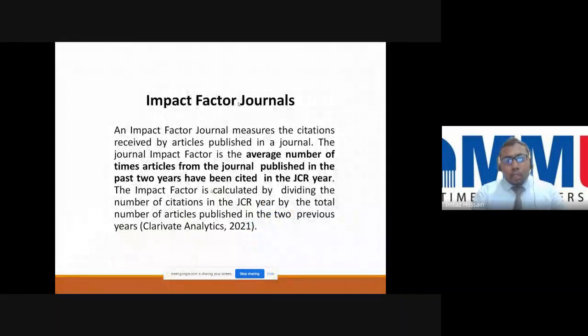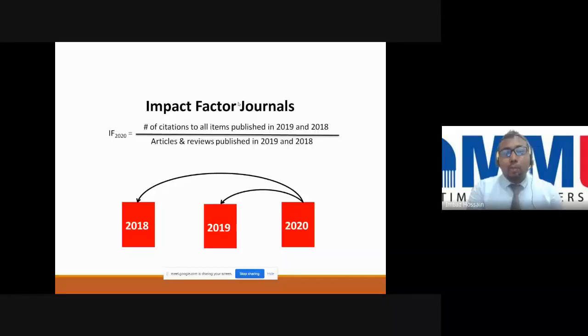And impact factor journals are one of our priorities: the JCR list, whether our articles are in the JCR list or not. The impact factor is one of the keywords. We always say that we have to publish in impact factor journals. But actually, if we see the impact factor of 2020, it is calculated by the citation number of the previous 2 years: how many publications they have and how many citations they receive.